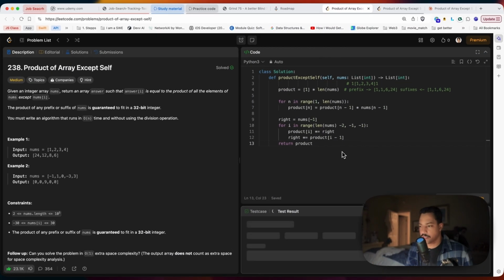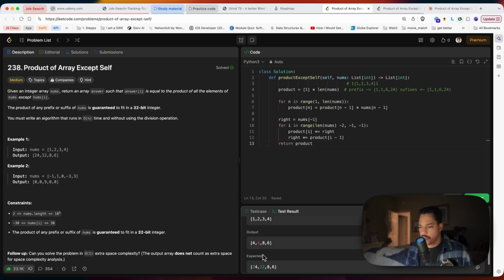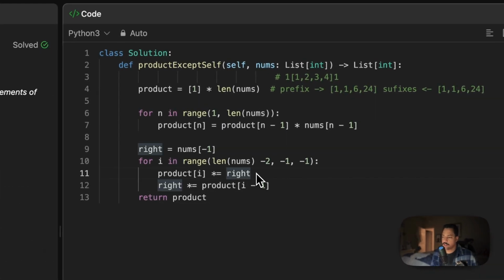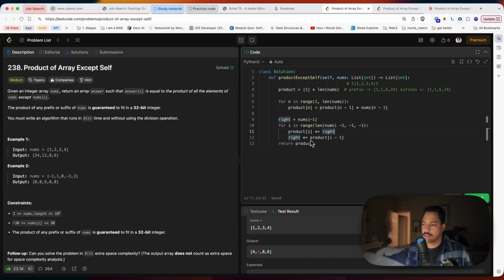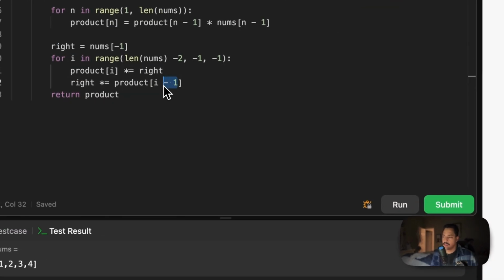No, this is not right. I see what I'm doing here, but let's check the test case. I'm getting 4, 4, 8, and 6. So I'm multiplying the product by its right, which is nums of I. And then I'm multiplying right by products of I.